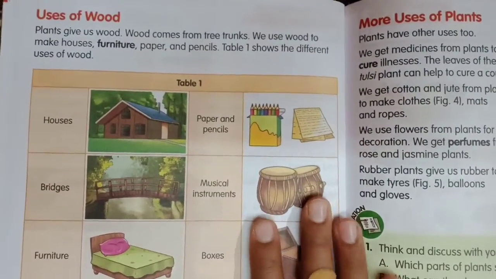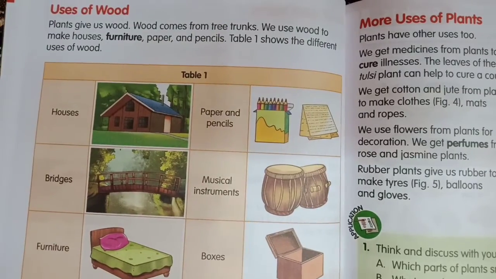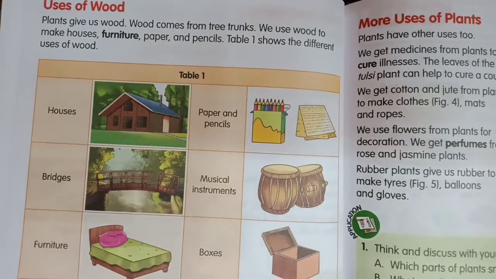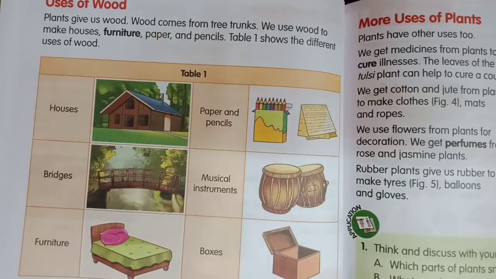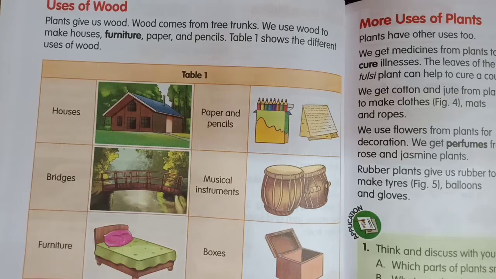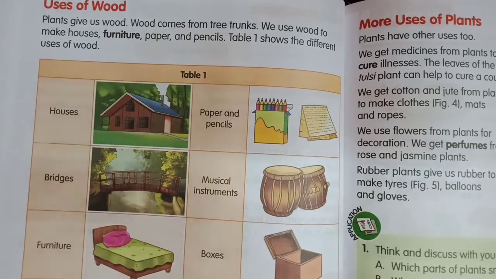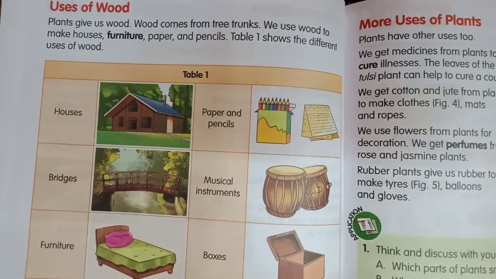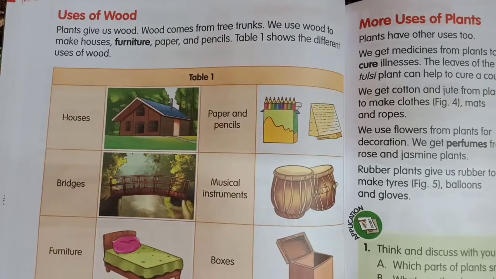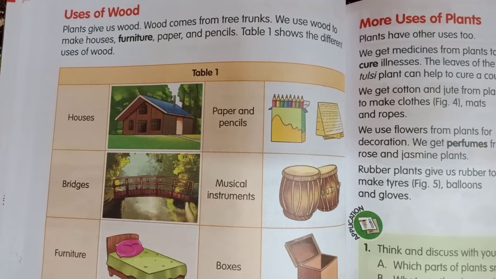Now next, what about the uses of wood? I told you, we get wood from the plants. And where will we get it? The woods are actually the thick, strong stems of the plant, and they are called trunks. They are used to build houses, which are known as wooden houses. And not only that, the books, the paper and the pencils that we use, they are all made of wood. They are all made up of wood.